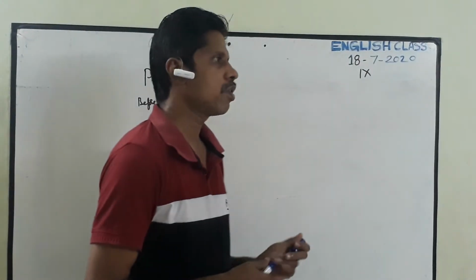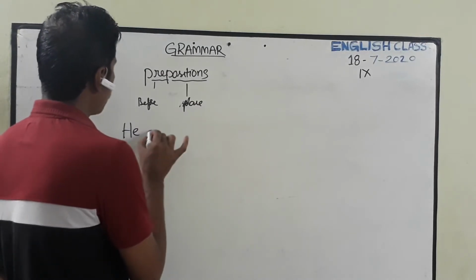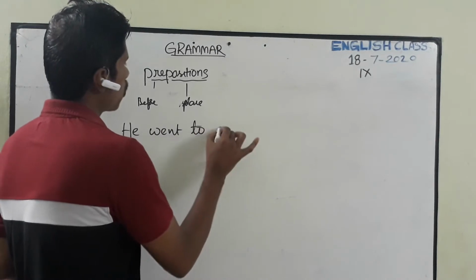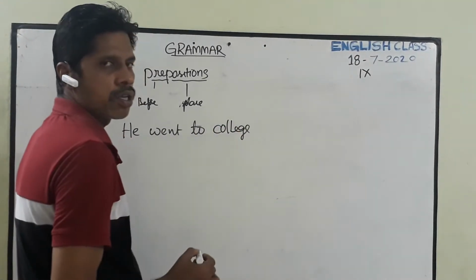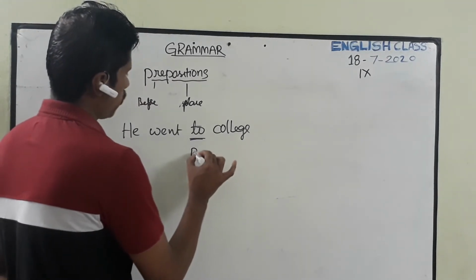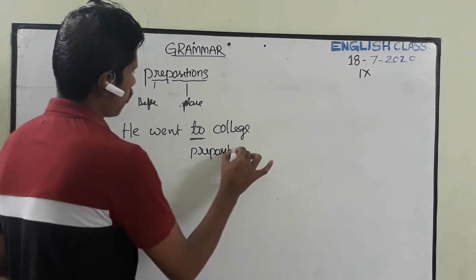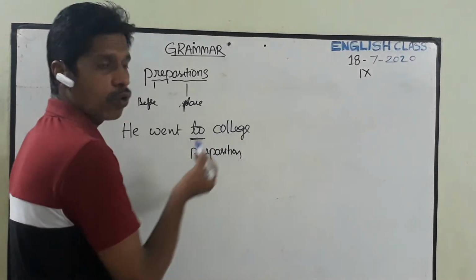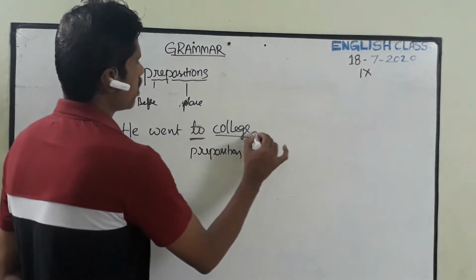For example, he went to college. So here, to is a preposition. So where do we use this preposition? College. This is a noun.